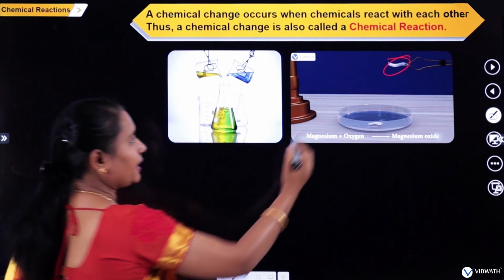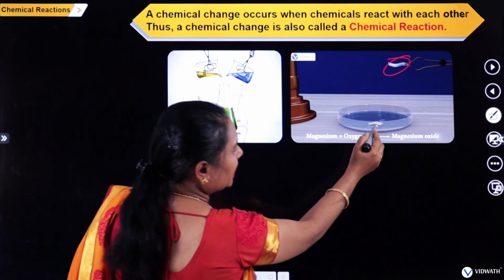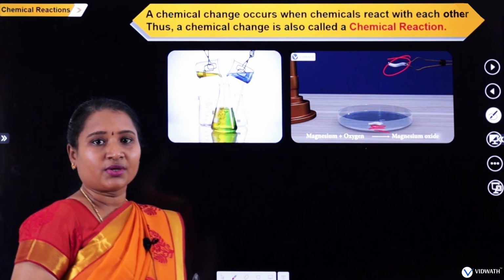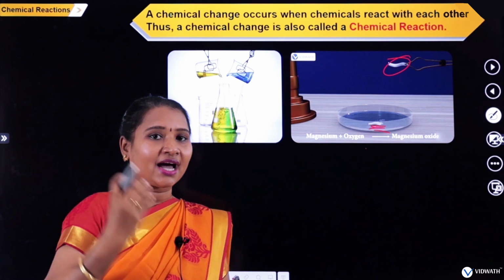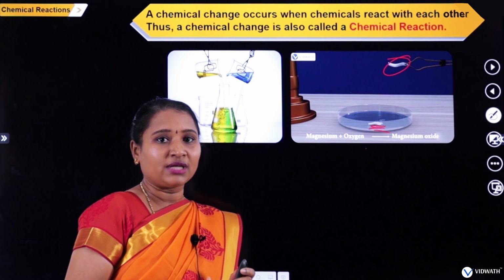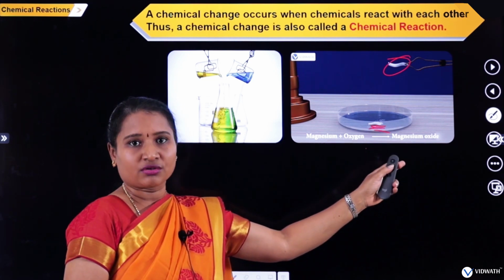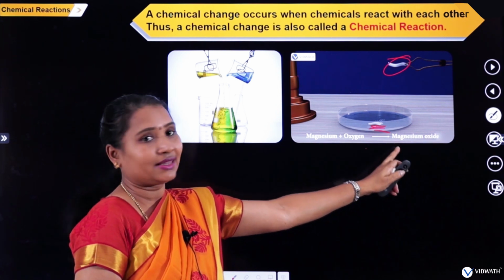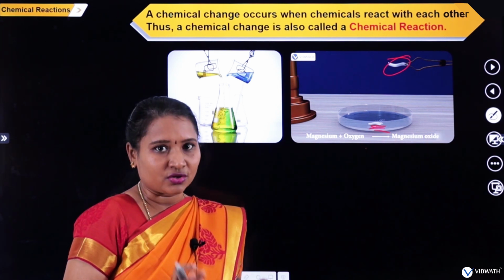So what's happening here is, when magnesium is burnt, you can see that white ashes are produced. That is the product. The white ashes produced as a result of burning are known as magnesium oxide. So the product formed here is nothing but magnesium oxide.